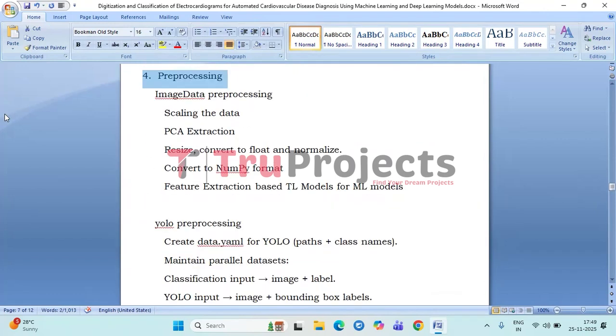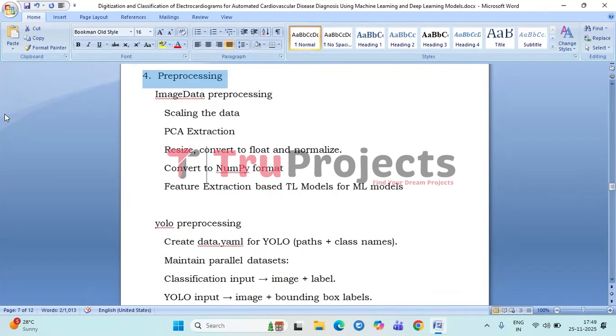Next, we have pre-processing. The pre-processing module prepares the ECG images for model training. For the classification branch, images are resized to a uniform size, converted to floating point format, normalized, and then transformed into NumPy arrays. Scaling techniques are applied and PCA is used to extract important dimensionality-reduced features.